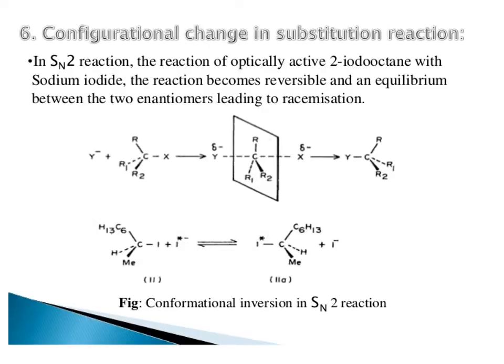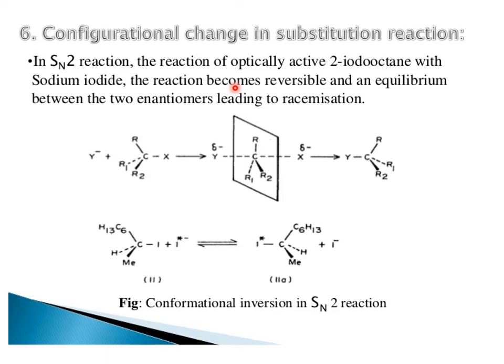Then there is configurational change in substitution reactions. Sometimes there are substitution reactions like SN2 and SN1 reactions. Thus, there are configurational changes during the course of the reaction. In an SN2 reaction, the reaction of optically active 2-iodooctane with sodium iodide becomes reversible, and an equilibrium is set up between the two enantiomers, leading to racemization.